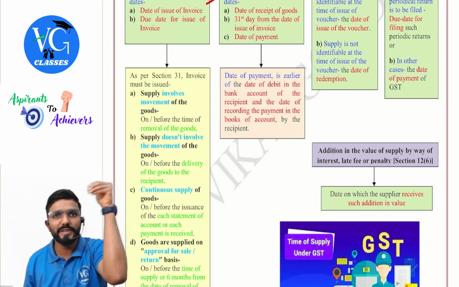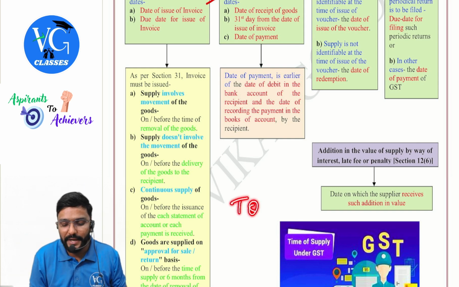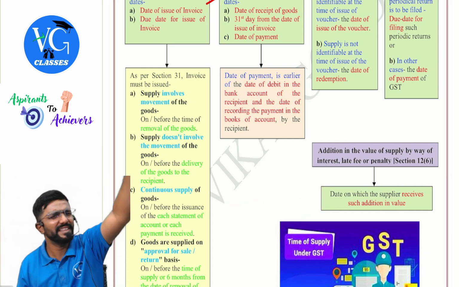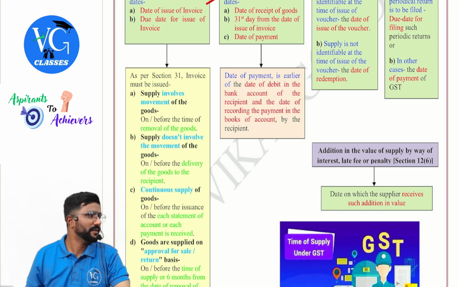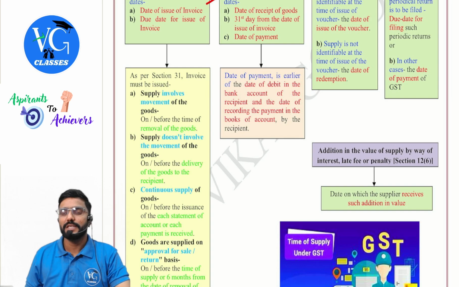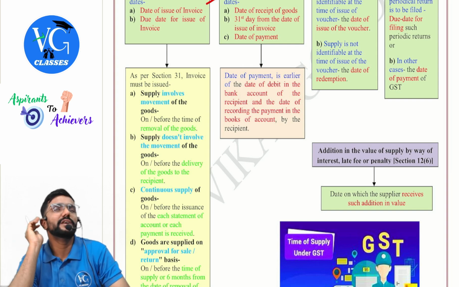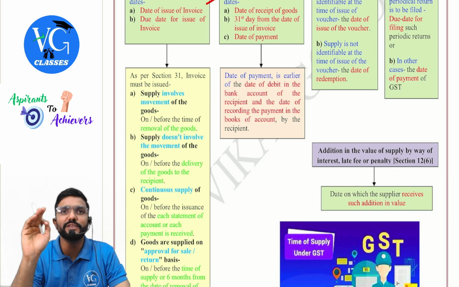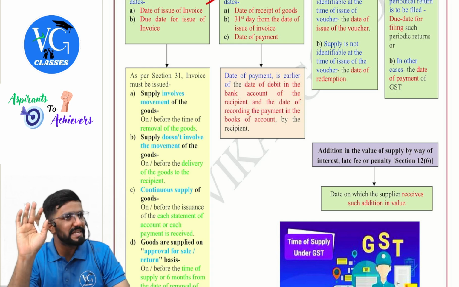Simple. The date on which the bank account is debited to the recipient or the date on which you record the payment entry to bank. Debit anything, let it be. To bank you will record or to cash that day. Whichever is earlier, guys. Sometimes in the question they will straight away only give date of payment. Straight away take it. Don't worry. Which is earlier? Which is later? Only when they give both, take whichever is earlier. Okay, sir. Hope you guys got it.